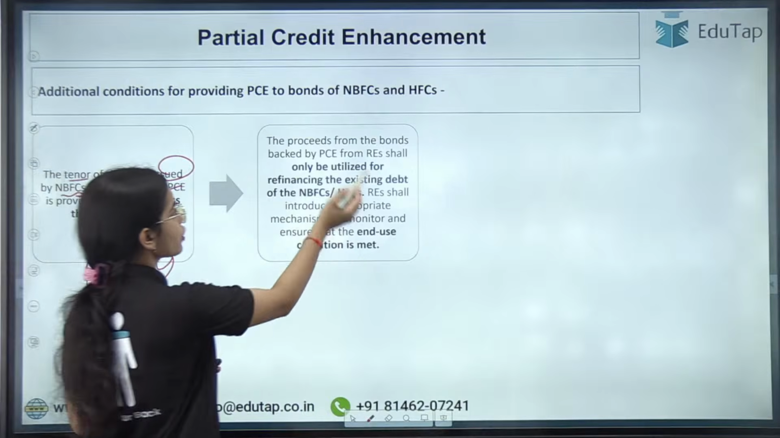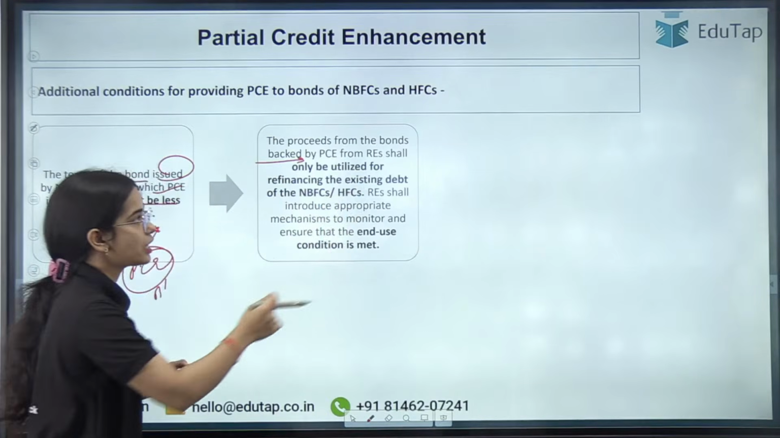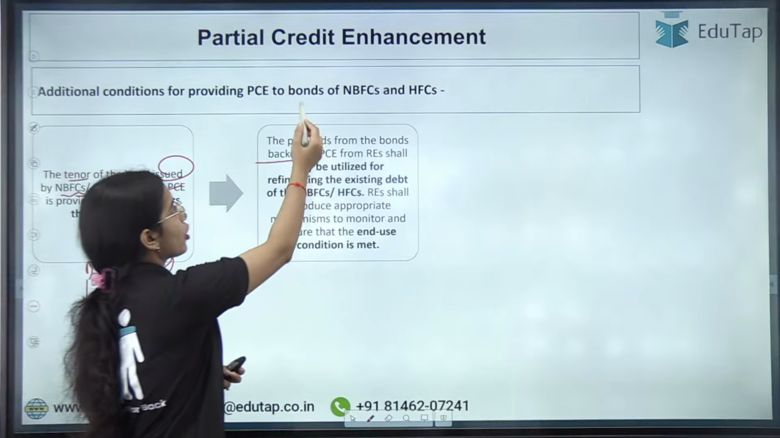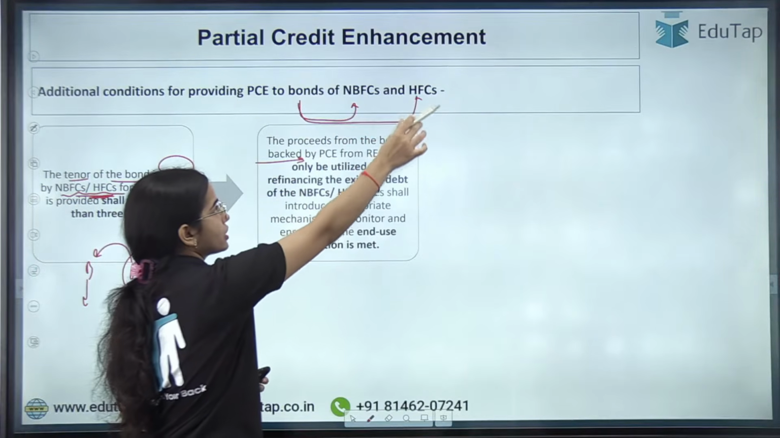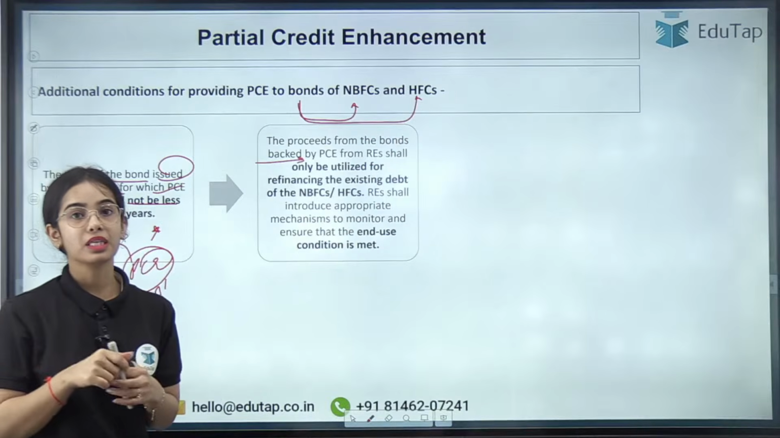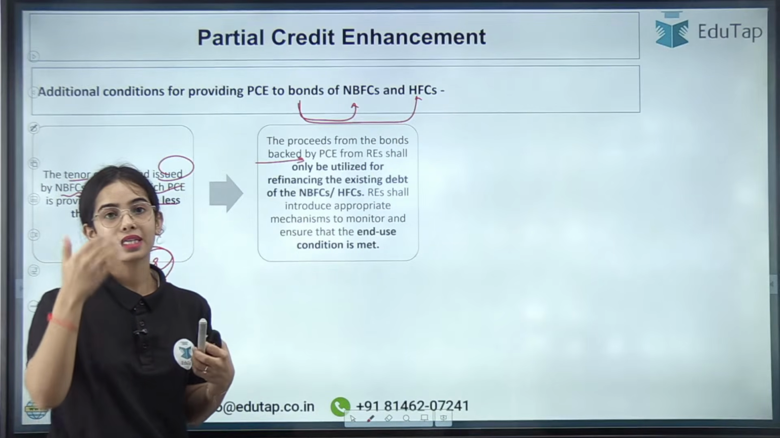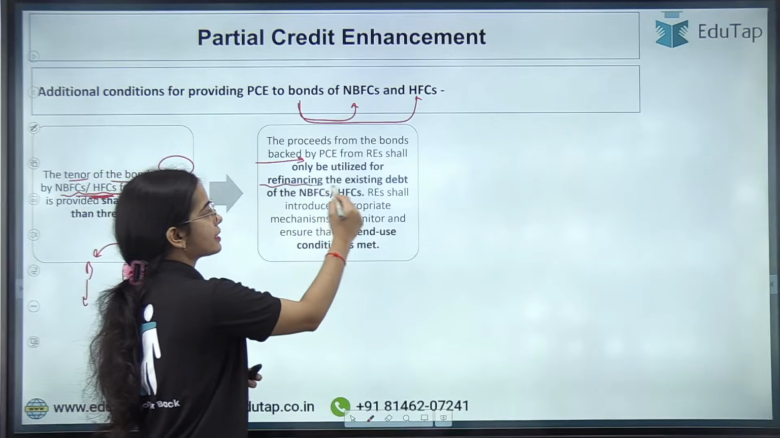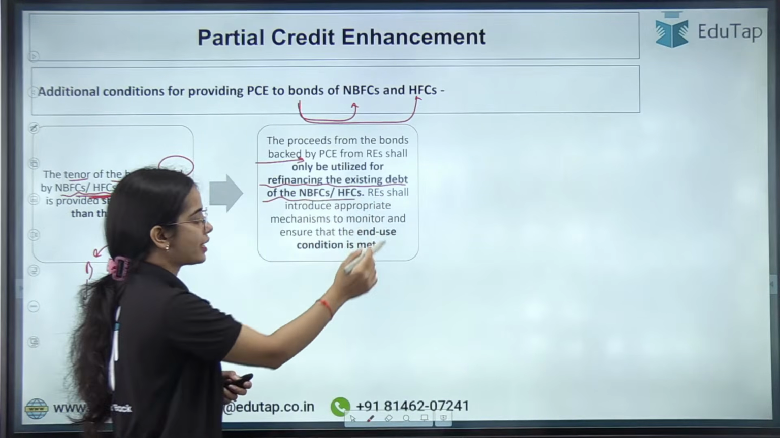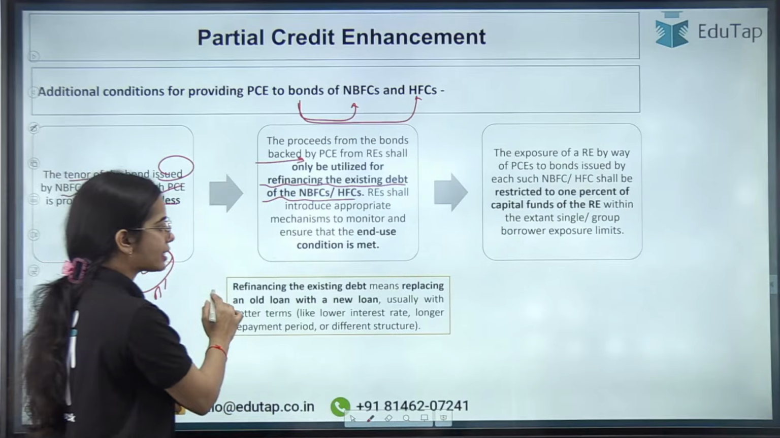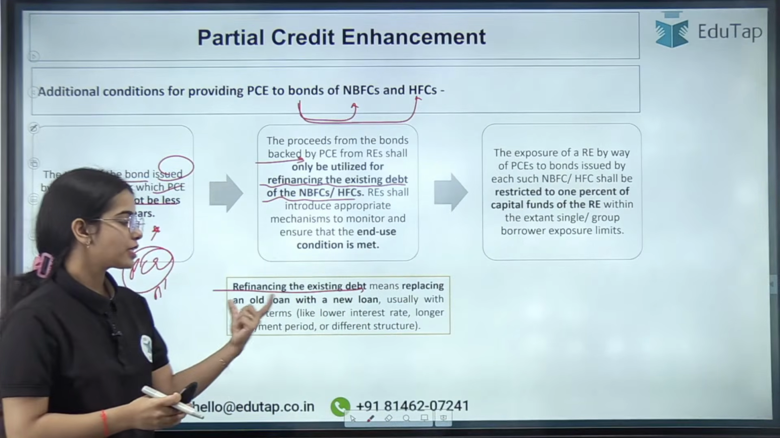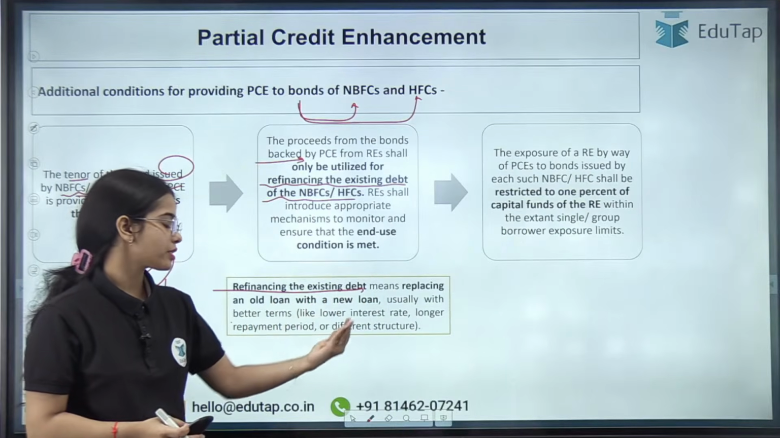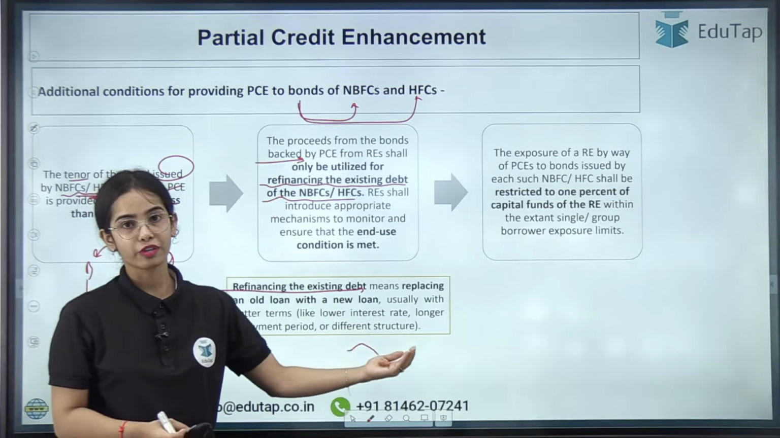Okay, the proceeds from the bonds backed by PC from regulated entities shall only be utilized, so if the bond is issued by the NBFCs or the housing finance companies, the proceeds taken from the bond should only be utilized to refinance the existing debt of the NBFC and housing finance companies. So refinancing the existing debt means replacing the old loan with the new loan, usually with better terms like lower interest rate, longer repayment period, or different structure.